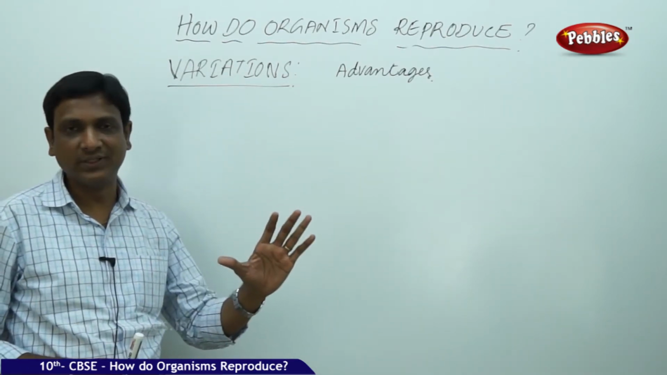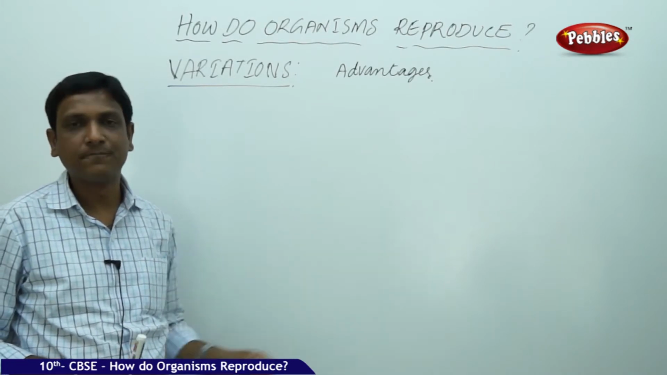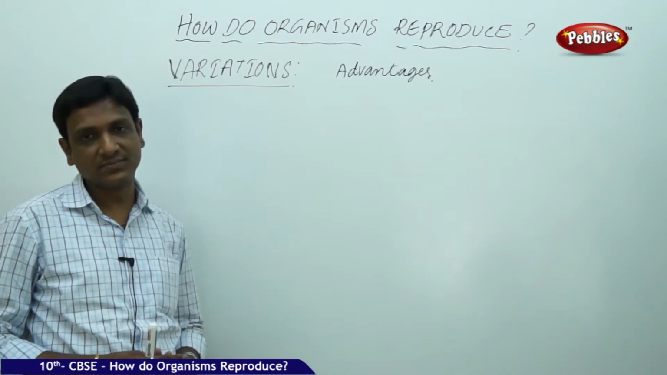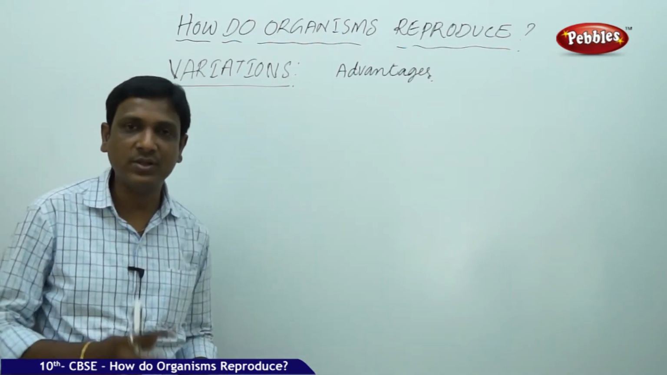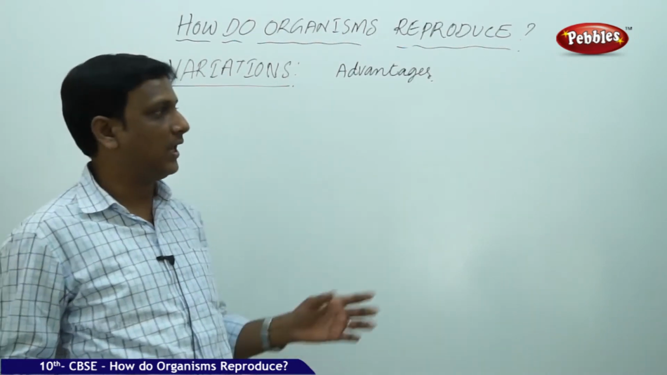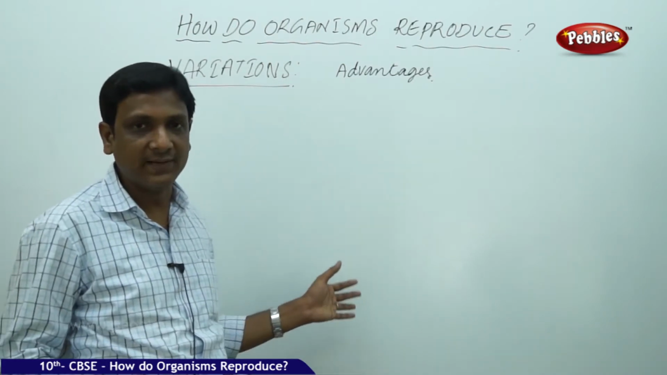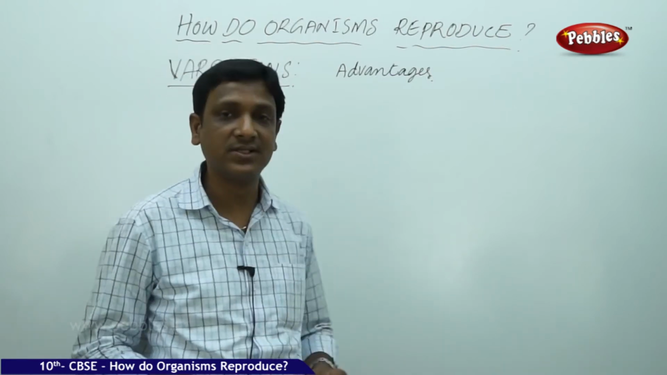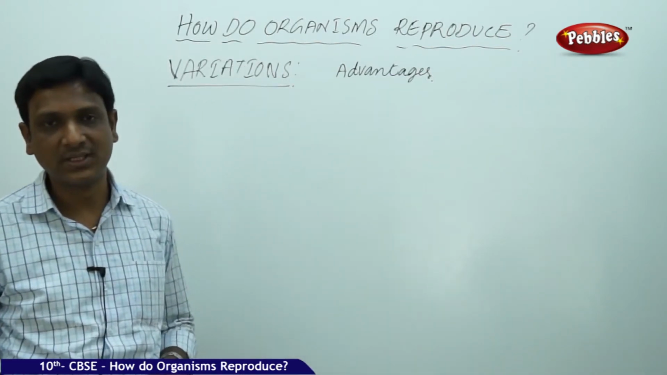Now let us see what these variations are. Are they really helpful for the organism or useless? The variations are very helpful for the organisms. How are they useful? Overall, in general, we discussed that variations are helpful for the process of evolution. Let us see how the variations are helpful for the organisms.